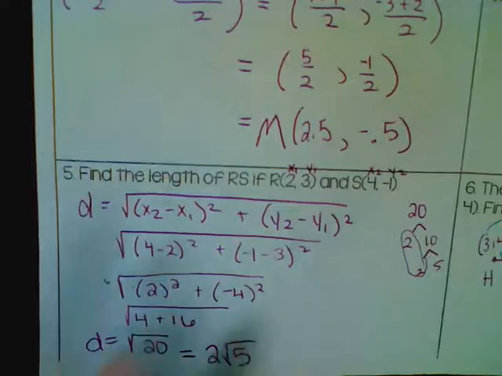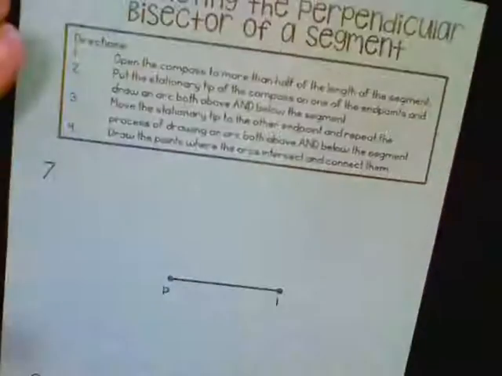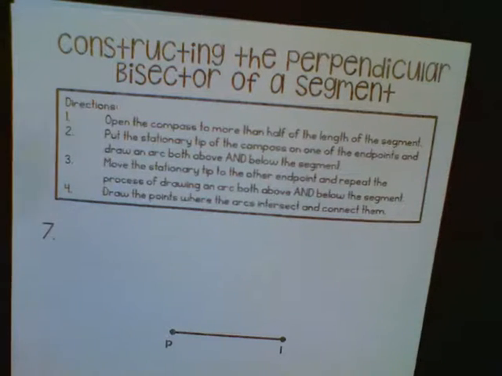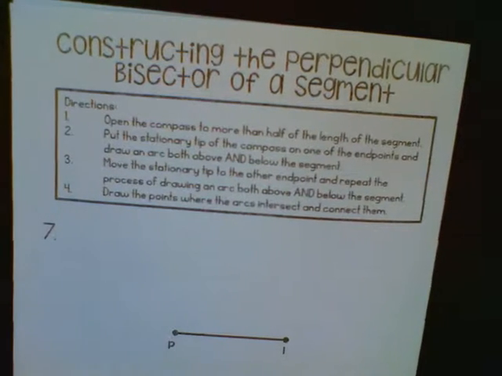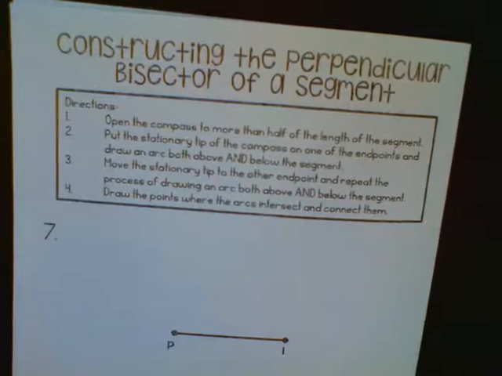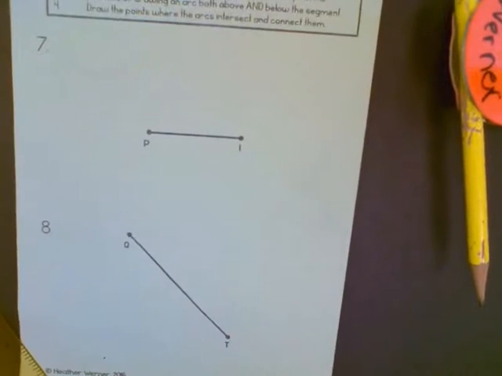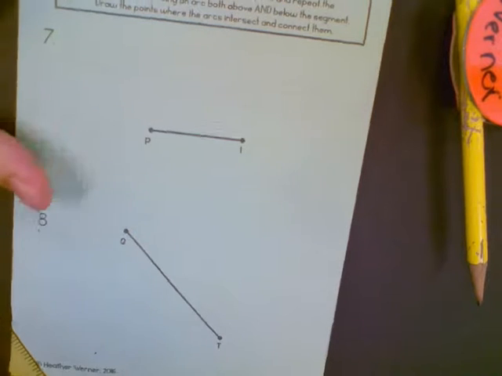Okay, very good. Let's try to finish up the back, and then we'll be done. So we have another construction, and this time we're constructing the perpendicular bisector of that segment. I know we haven't really necessarily talked about perpendicular yet, but you should hopefully remember it from middle school geometry, or the geometry you did in middle school or elementary school, really. So that just means that it's going to fall at a 90-degree angle, but we know what the bisector means because we just talked about that.